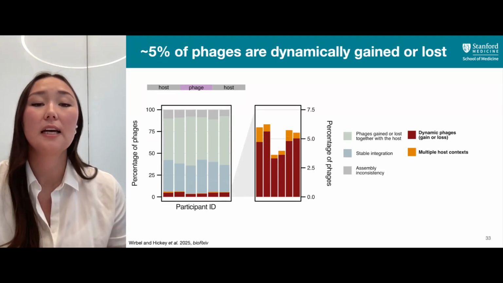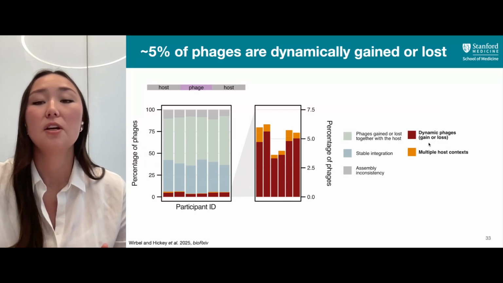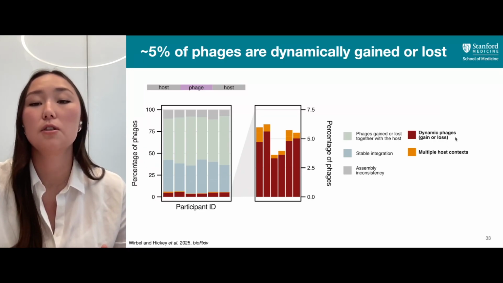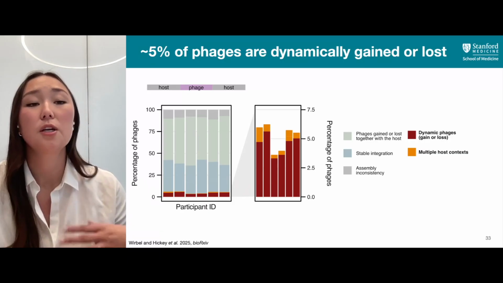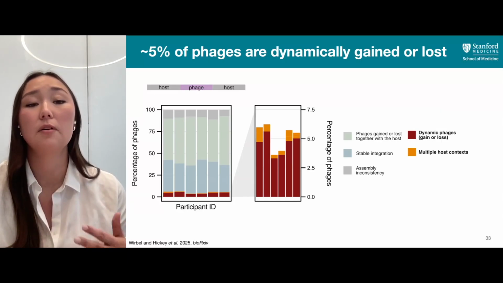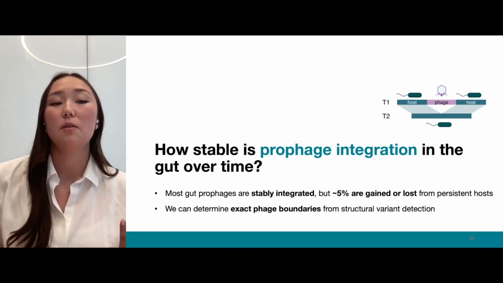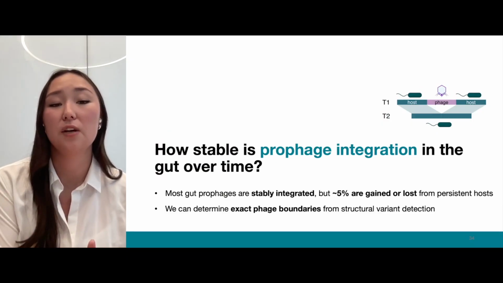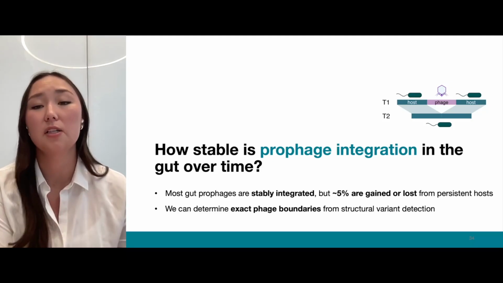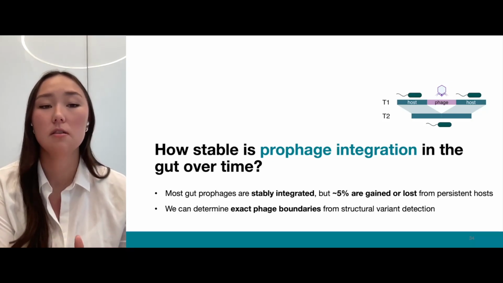But what's interesting is that we find about 5% of these phages in each participant that are dynamically gained or lost. So similar to this Ruminococcus lactis example, in which the host is still present after 2 years, but the phage region has either been gained or lost. And we also find that there are phages that are found in multiple host contexts. So using this, we can now look at how stable prophage integration is over time, finding that a majority of phages are stably integrated across 2 years, but that about 5% are actively gained or lost from bacterial hosts that are persistent over that time.